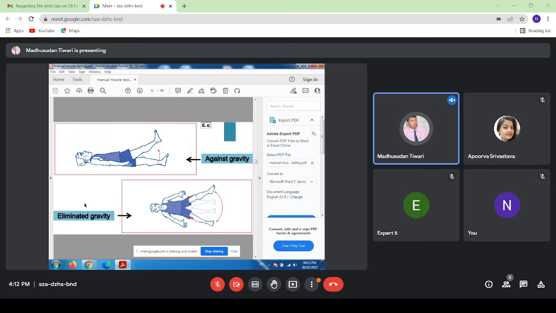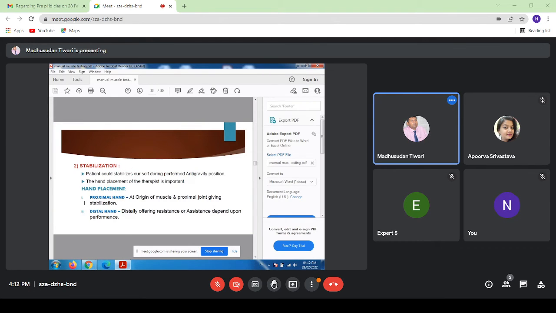This is the against gravity position. See, the patient is performing hip flexion in against gravity position. This is the first top diagram. And in the lower diagram, the patient is performing abduction of the hip in gravity eliminated position. The first one is against gravity, grade 3, and the lower one is the gravity eliminated position, grade 2. Now stabilization. The patient could stabilize themselves while performing in against gravity position.